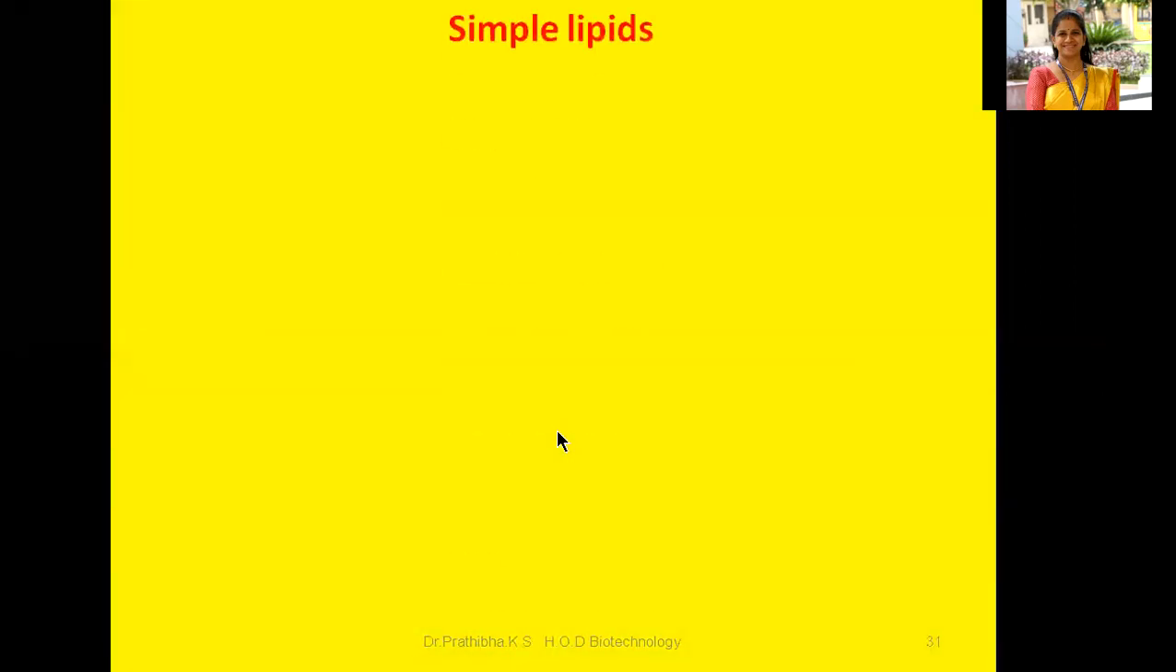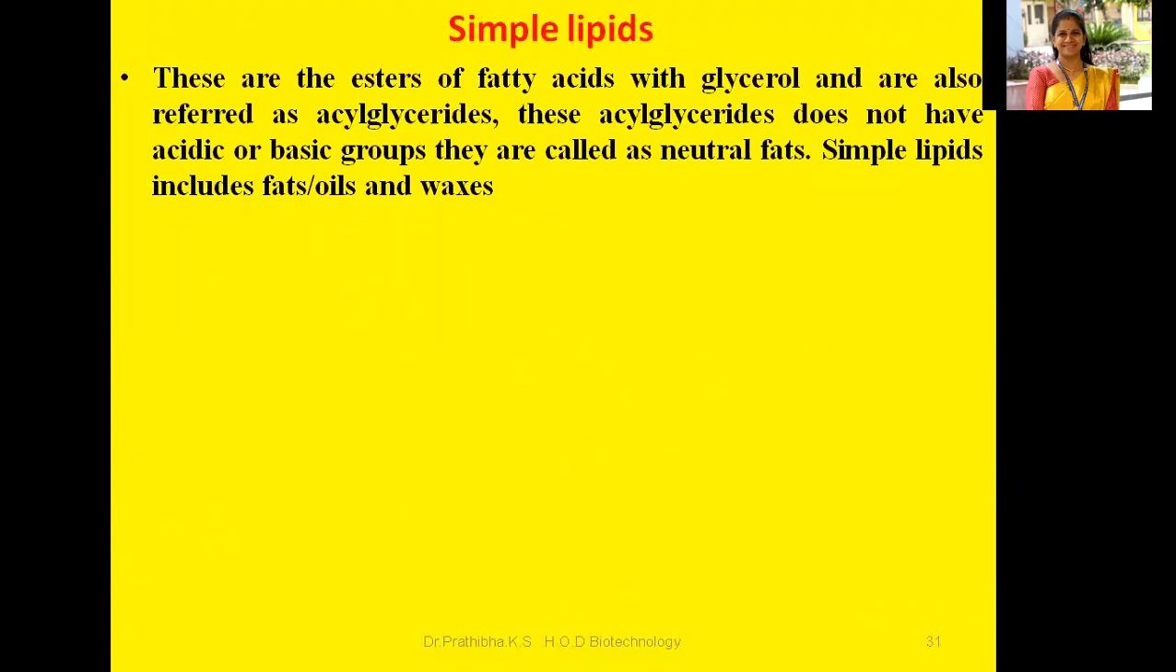Now let us go through simple lipids. Simple lipids are the esters of fatty acids with glycerol and are referred to as acyl glycerides. These acyl glycerides do not have acidic or basic groups. Hence, they are called neutral fats. Somewhere you may get this question in an MCQ or maybe in a viva, so you must keep this in your mind. They are known as neutral fats because they don't carry any acidic or basic groups.